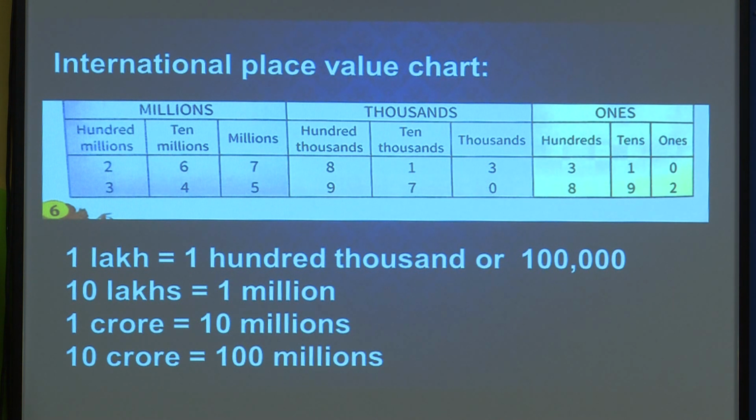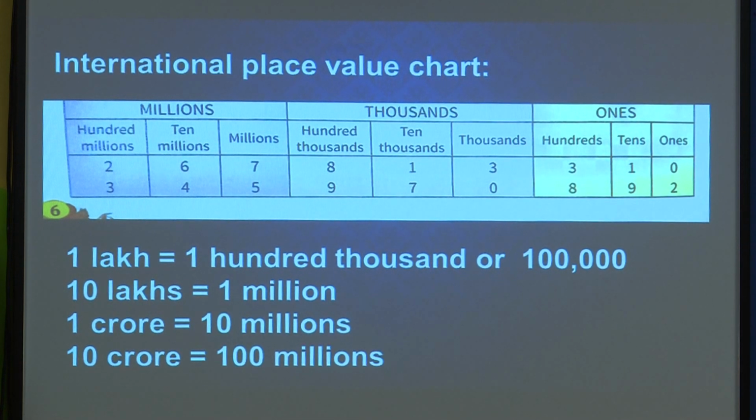Here also we start from our right-hand side, that is ones, then thousands and millions. In ones we have ones, tens and hundreds. Yes, you know this very well from previous classes. Then you know 1,000, 10,000 and 100,000. This is new for you. So, in thousands we have 3 categories: 1,000, 10,000 and 100,000. Under millions, we have millions, 10 millions and 100 millions. Here some examples are given.